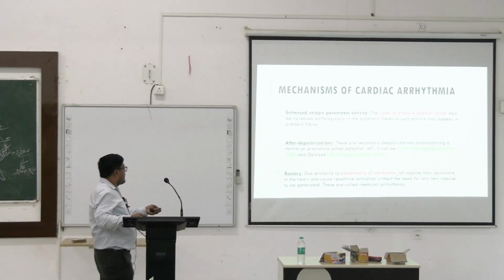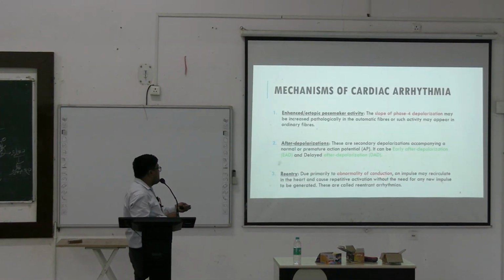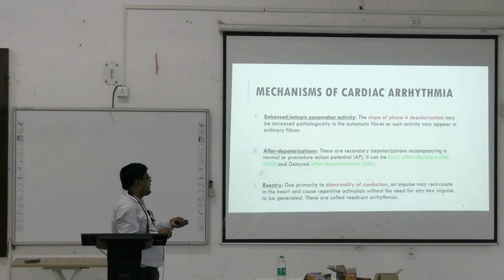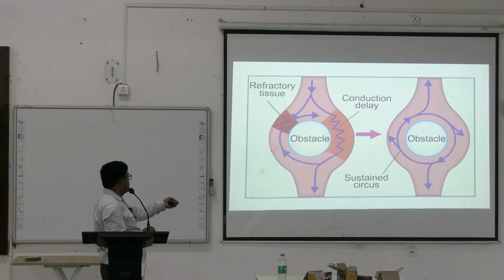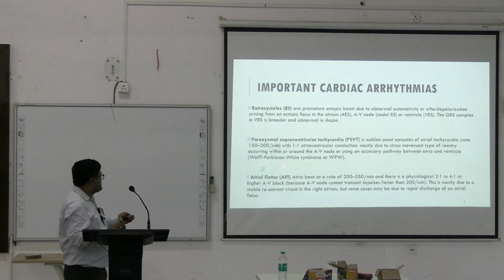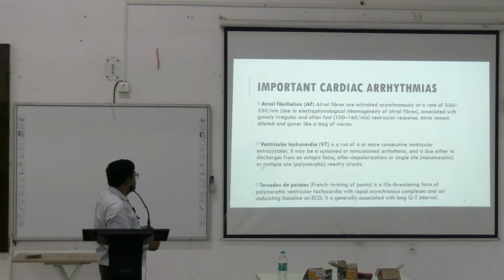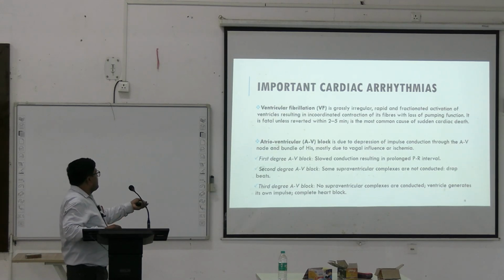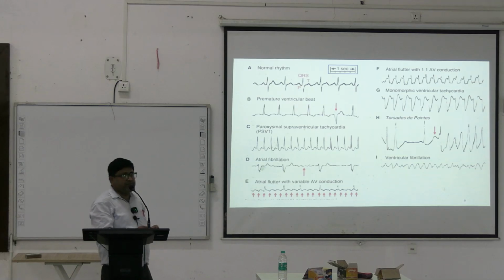So re-entry is due primarily to abnormality of conduction, and the impulse may recirculate in the heart and cause repetitive activation without the need for any new impulse generation. Now these are important cardiac arrhythmias: extrasystole, paroxysmal supraventricular tachycardia, atrial flutter, fibrillation, ventricular tachycardia, torsades de pointes, ventricular fibrillation, atrioventricular block, and these are some of the ECG graphs.